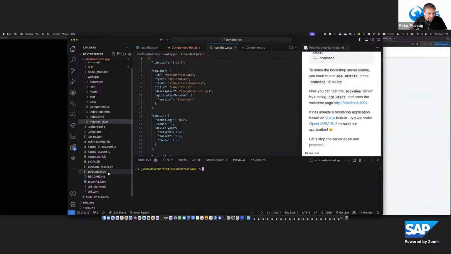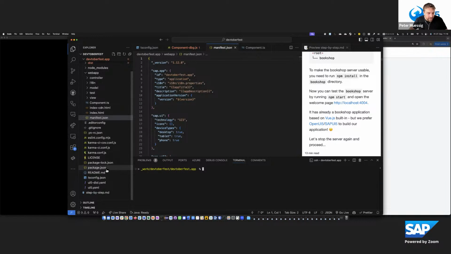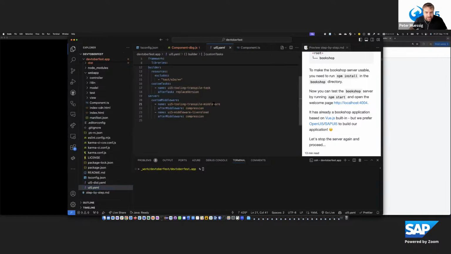As I have installed this middleware, I now also need to register it in the list of middlewares, and I add ui5-middleware-cap here on top.